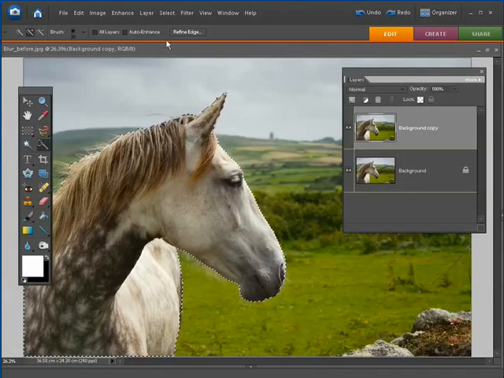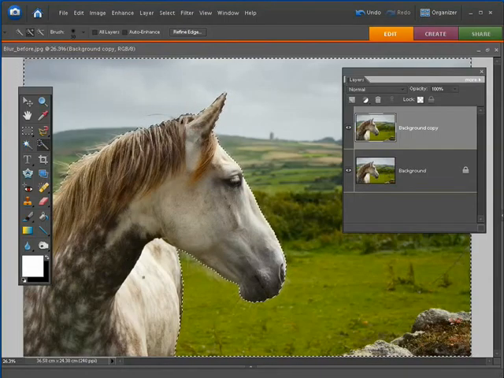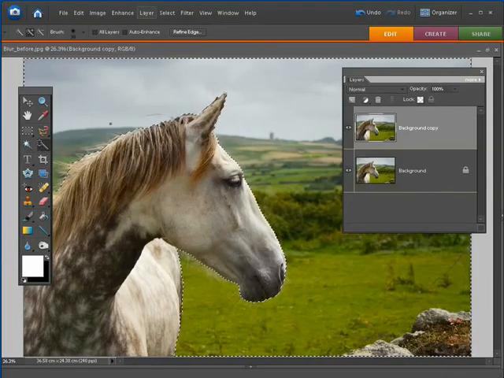Once you've refined your edge, then what we're going to do is inverse the selection, select inverse, and now what's happening is we're selecting the sky and the horse is unselected, and that is going to actually create a mask to protect our horse. We could have just tried to select the background by clicking on it using the quick selection tool, but it's much more complex and there's much more variety there, so it was easier just to select the horse and then inverse the selection.